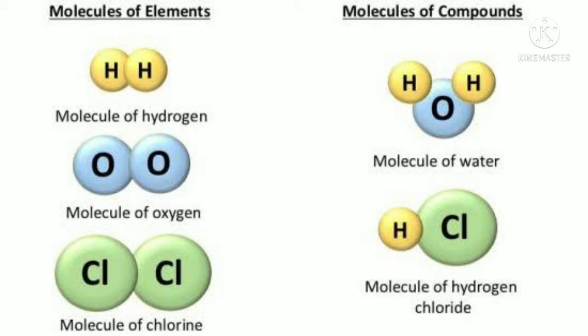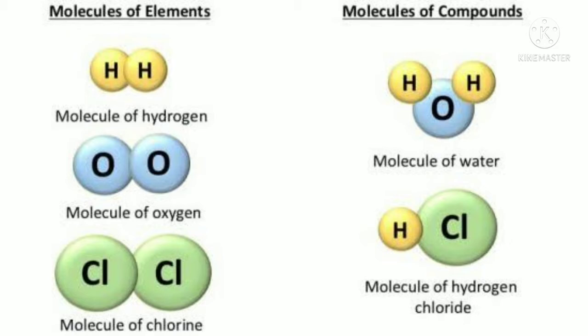Next, molecules of compounds. Before, we got only elements; hydrogen is a single element, and if two hydrogens are together, that is a molecule of hydrogen. But here it is different: different elements together. Here one oxygen element and hydrogen elements together form a molecule of water, H2O. And next is hydrogen chloride, meaning hydrochloric acid, which we say. Here hydrogen and chlorine will share their electrons and it will be hydrogen chloride, or hydrochloric acid.